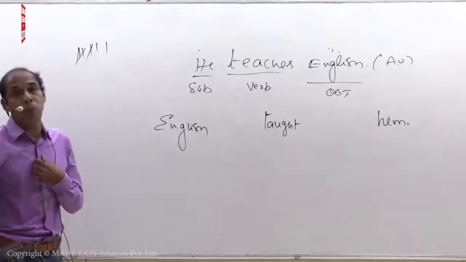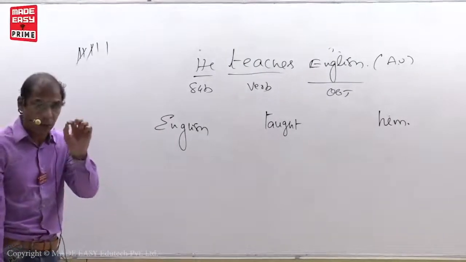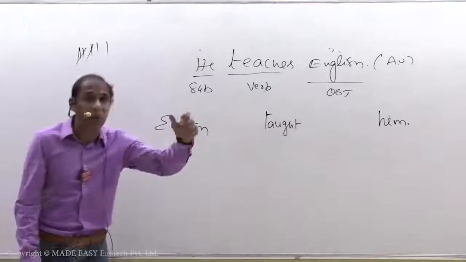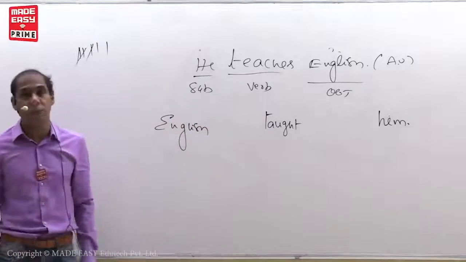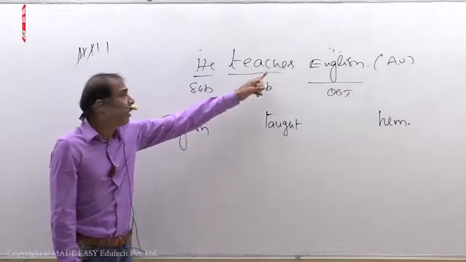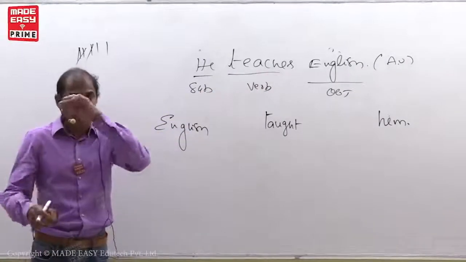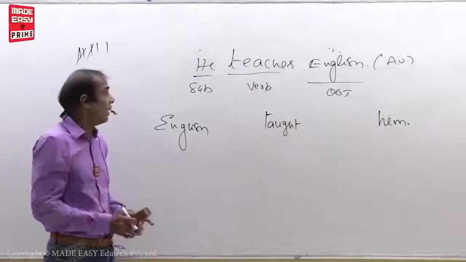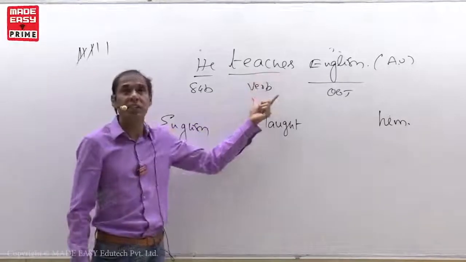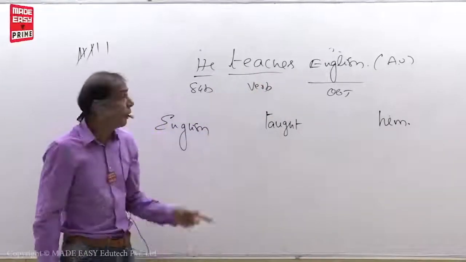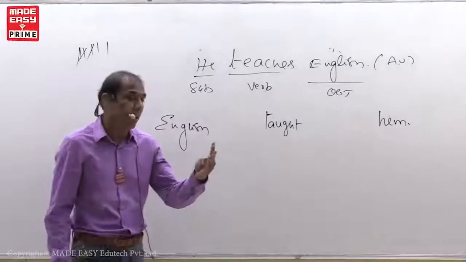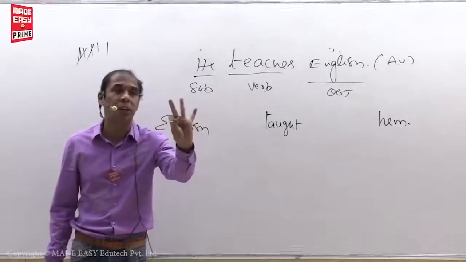See, when you want to put the B form, of all the 5 points, this is the confusing point because there are 8 B forms. What B form do I have to put here? This is your confusion. Very simple. To avoid the confusion, this is the best way of thinking. When you want to put the B form, check up the verb given in the sentence. What is the verb here? Teaches. Teaches is present tense. If the verb is in the form of present tense, what are the B forms we have to put? Am, is, are.